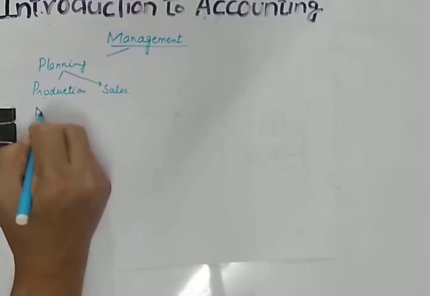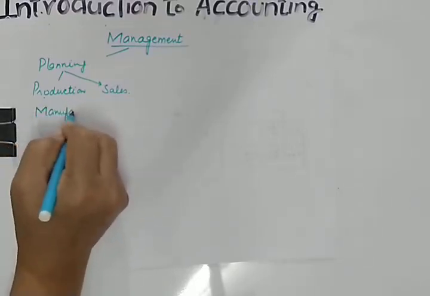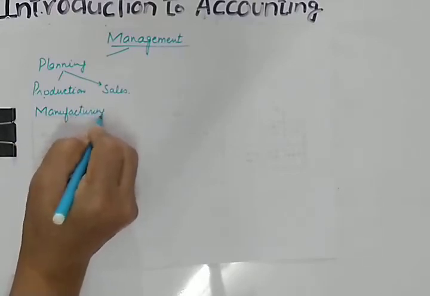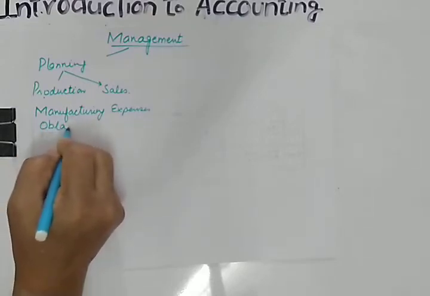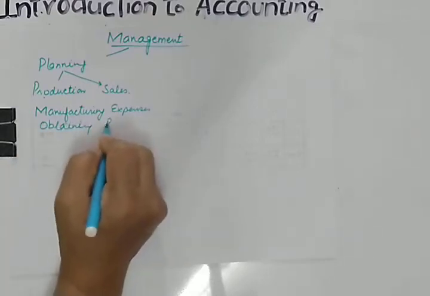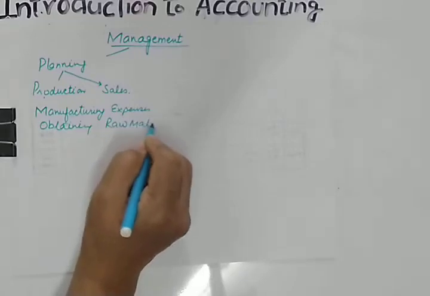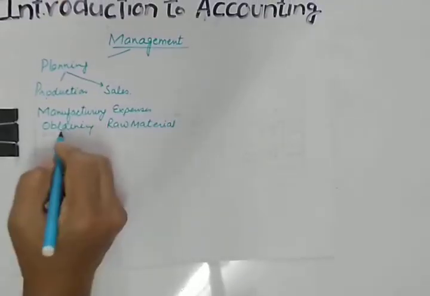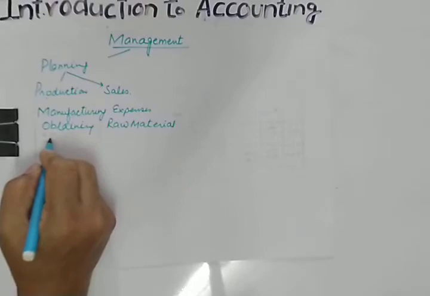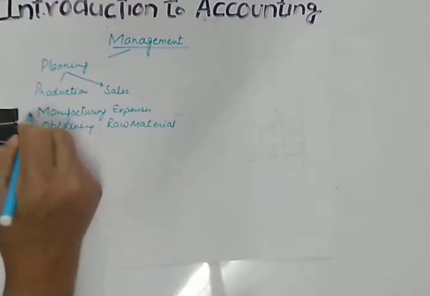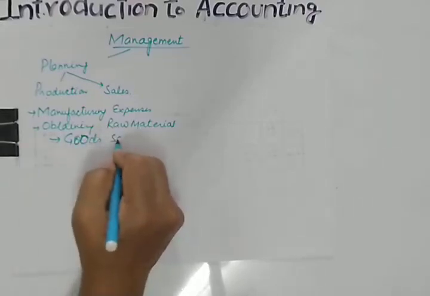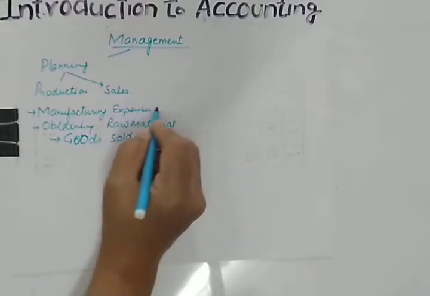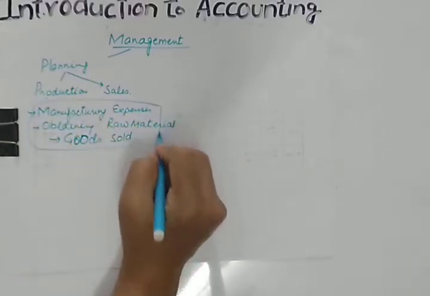So if information about manufacturing expenses, obtaining raw materials, is easily available. Likewise, what sort of information do you require about goods sold? You need to know the customers, the goods sold. Then only you will be able to make proper planning.